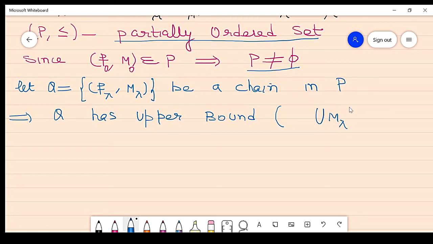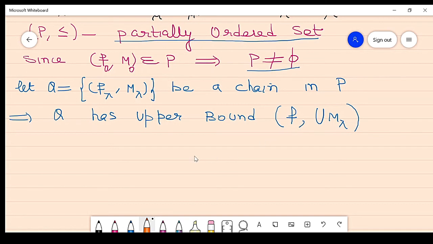So we take the union, that is the maximum value. So that is the upper bound, and on this there is some functional f, so I write it as f. So this is the upper bound. Clear? So if Q is a chain in P, then Q has an upper bound, which is the union of all subspaces of elements of Q.